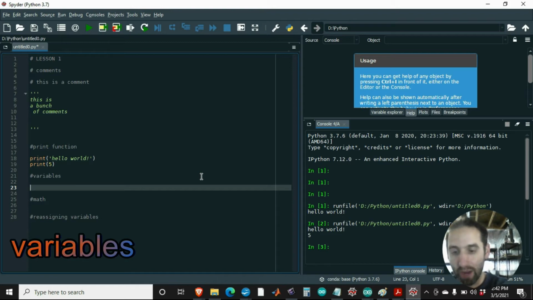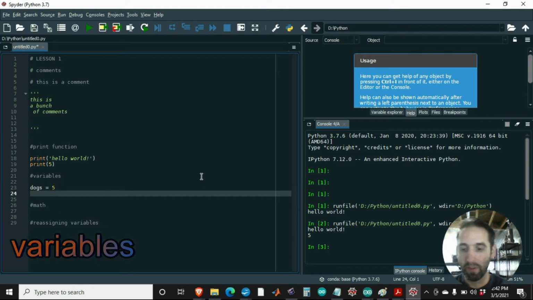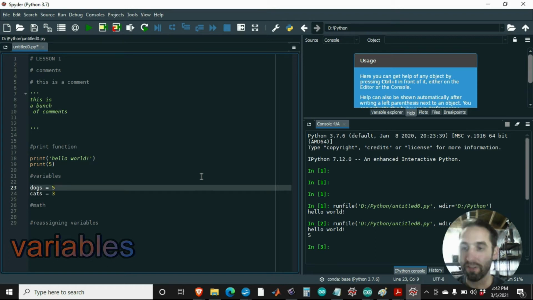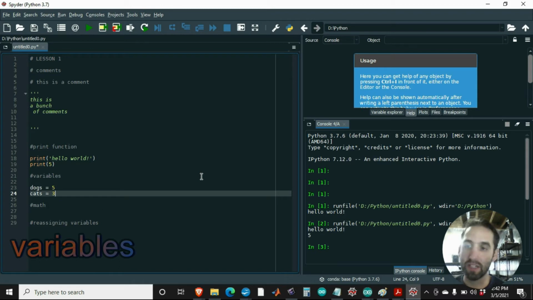Now, variable. So I'm going to say, a variable is nothing more than giving something a name. It can be a number. So dogs is one variable, cats is another variable. Okay, that means dogs is assigned to 5, cats is assigned to 3. I could assign it to a string. I could actually say cats as Dr.